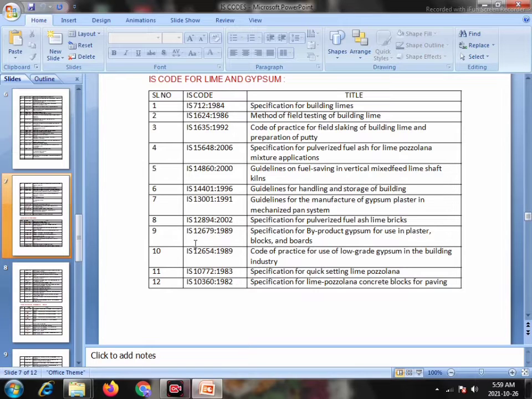Serial number 9, IS 12679, 1989, Specification for byproduct gypsum for use in plaster, blocks and boards. Serial number 10, IS 12654, 1989, Code of practice for use of low grade gypsum in the building industry. 11, IS 10772, 1983, Specification for quick setting lime pozzolana. Serial number 12, IS 10360, 1982, Specification for lime pozzolana concrete blocks for paving.